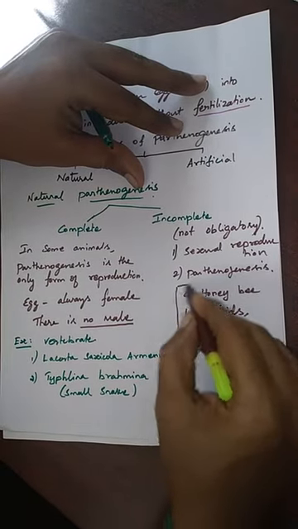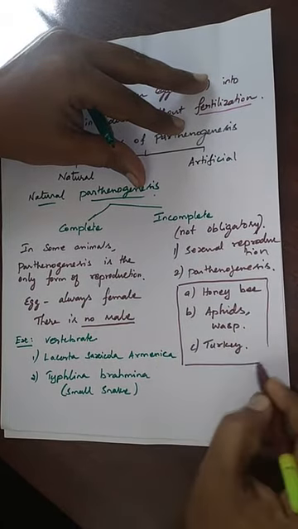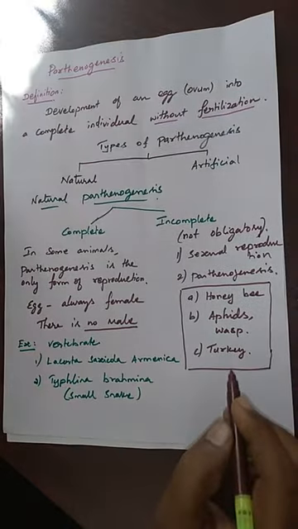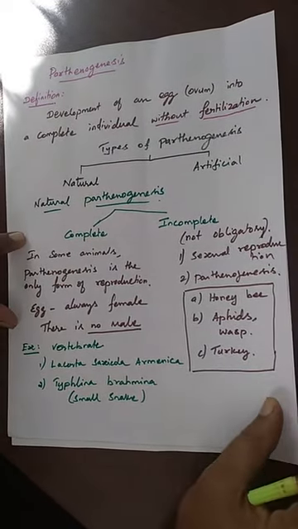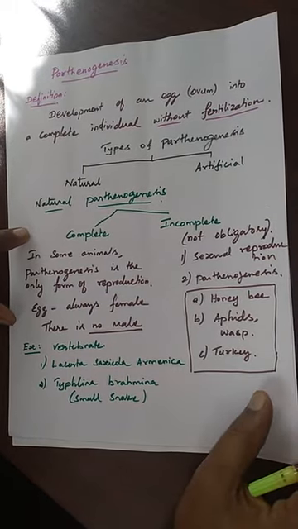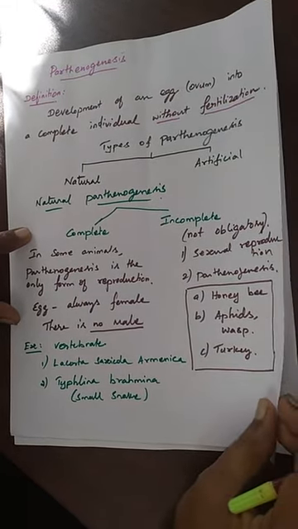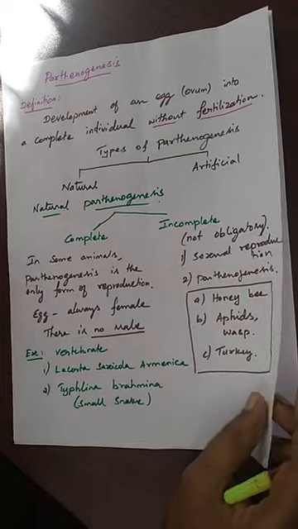So incomplete parthenogenesis is a very important one as we compare with the complete parthenogenesis. Now we'll see what happened to the honeybees, aphids and turkey in the case of incomplete parthenogenesis.